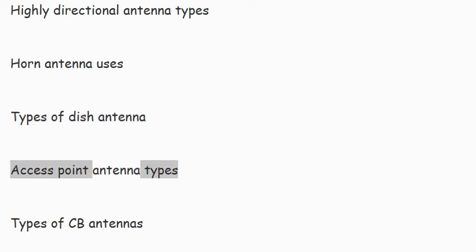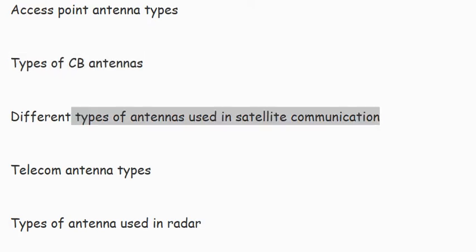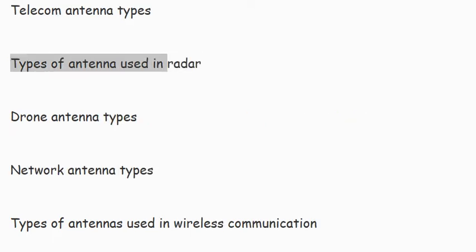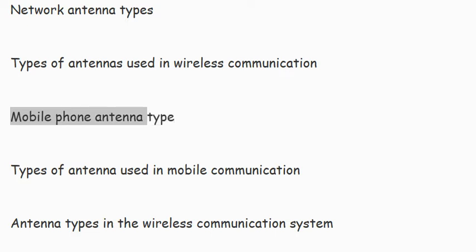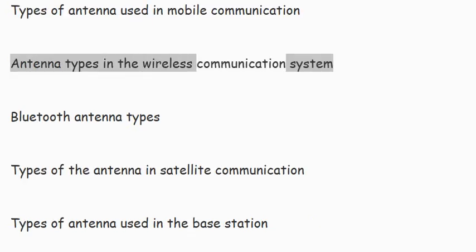Access point antenna types. Types of CB antennas. Different types of antennas used in satellite communication. Telecom antenna types. Types of antenna used in radar. Drone antenna types. Network antenna types. Types of antennas used in wireless communication. Mobile phone antenna type. Types of antenna used in mobile communication. Antenna types in the wireless communication system.